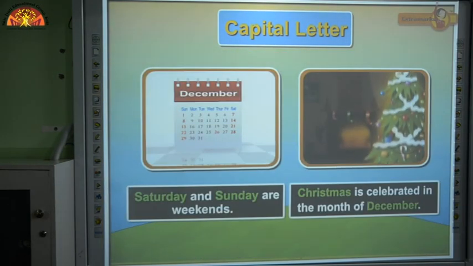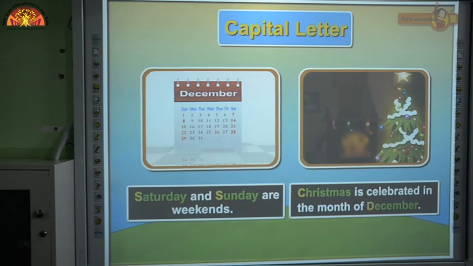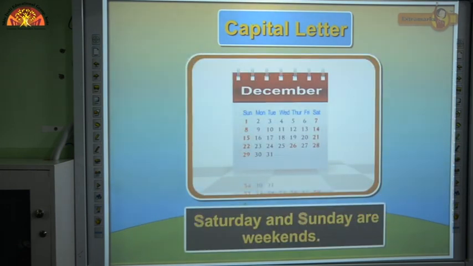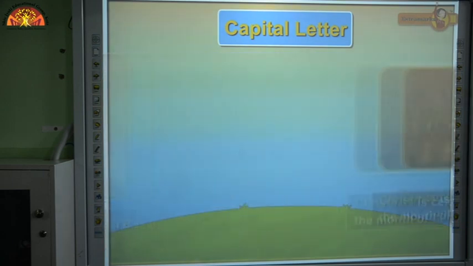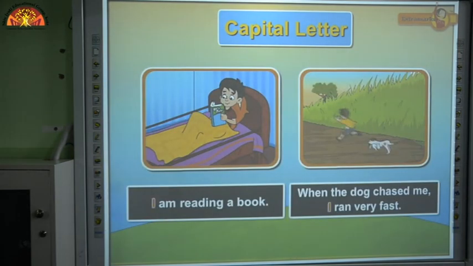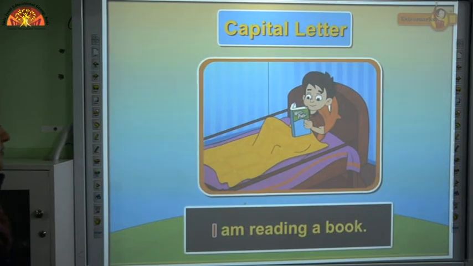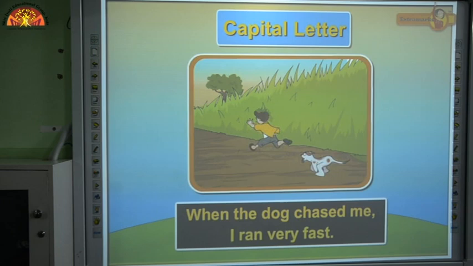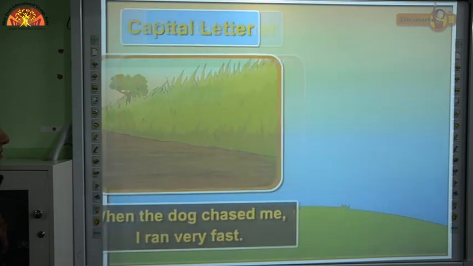Names of days, months and special days are written with a capital letter. For example, Saturday and Sunday are weekends. Christmas is celebrated in the month of December. The pronoun I is always capitalized. For example, I am reading a book. When the dog chased me, I ran very fast.